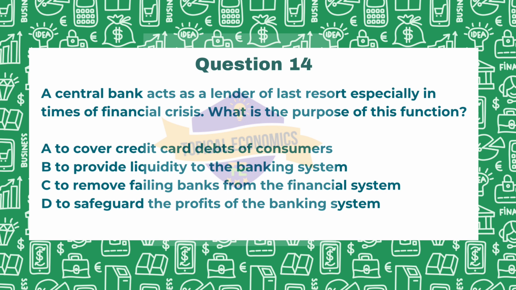Lastly, to safeguard the profits of the banking system. Again, this is not a central function. While maintaining stability can support banks' profitability indirectly, the primary aim is to ensure liquidity and prevent systemic collapse. Systemic collapse meaning the collapse of the entire system. So, looking at all the options, option B accurately captures the essence of central bank's role in the crisis.